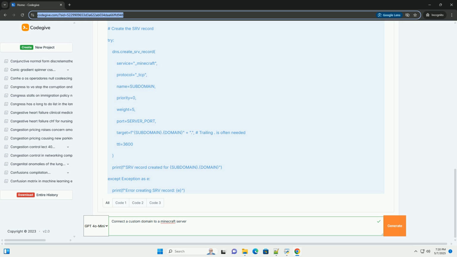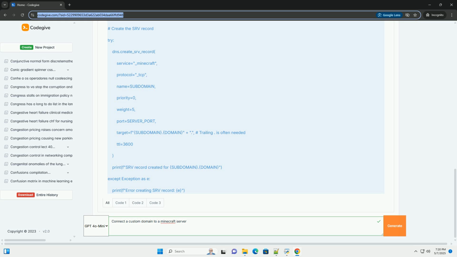Consider a dynamic DNS service, if using a dynamic IP. If your home internet connection has a dynamic IP address, meaning it changes periodically, you'll need to use a dynamic DNS service to keep your domain pointing to the correct IP address. Services like DynDNS or NoIP can automatically update your DNS records when your IP address changes.